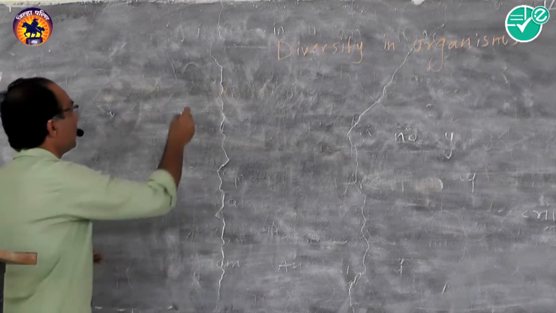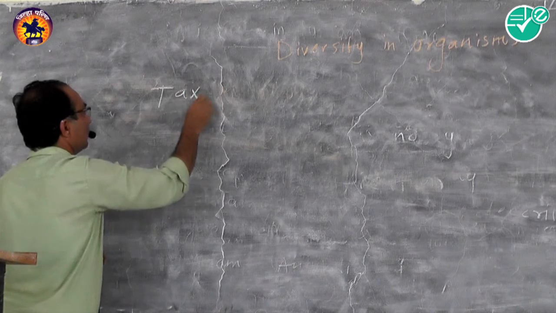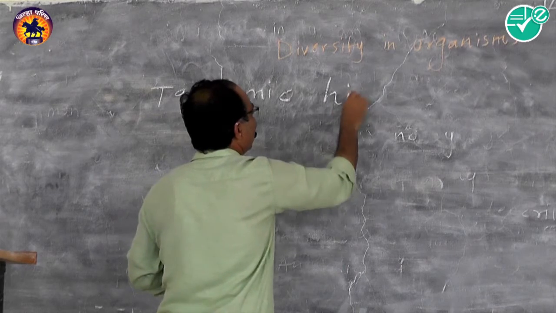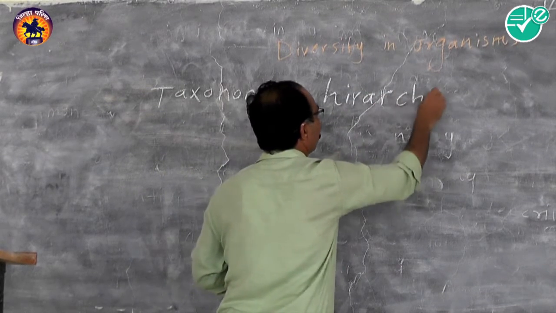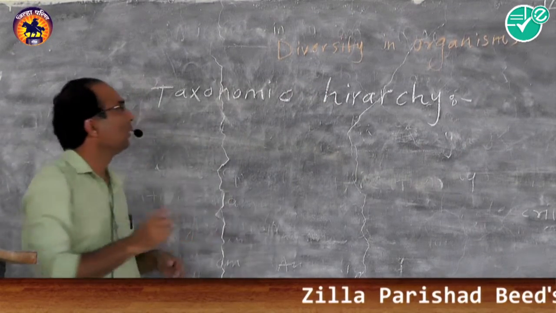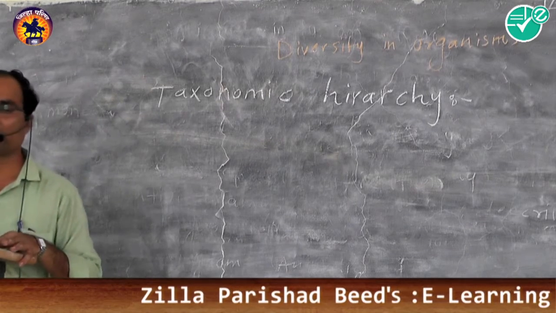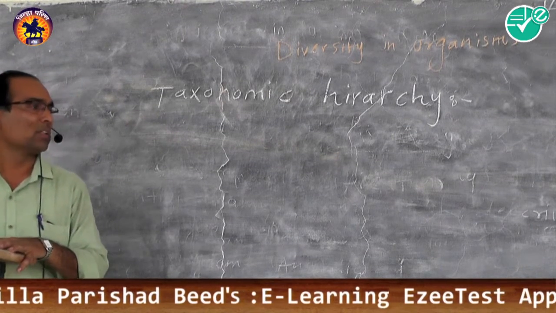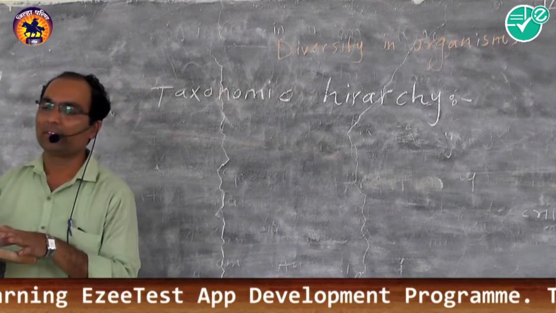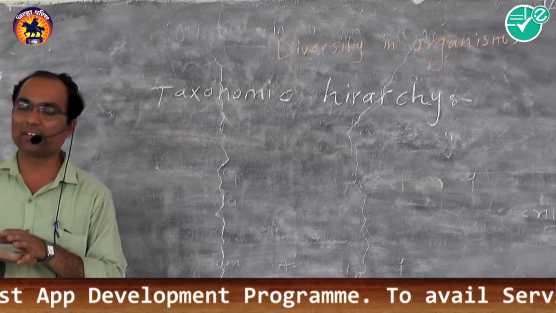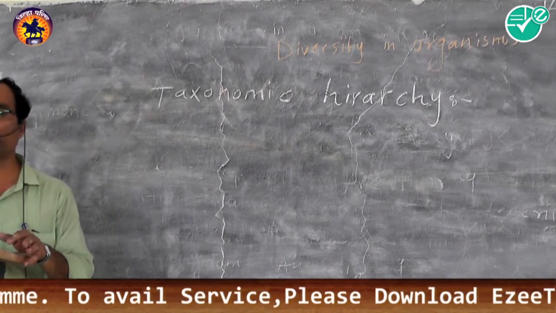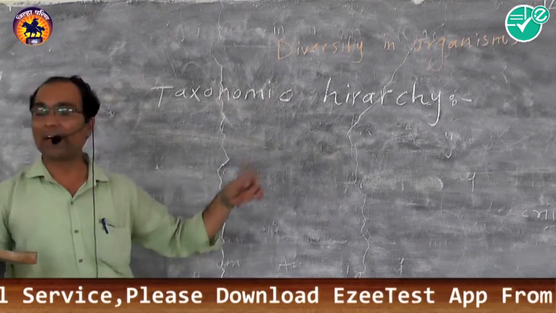Next is taxonomic hierarchy. Taxonomic hierarchy, the manner of systematic or scientific grouping of animals, organisms, or plants in different taxonomic categories in a descending order on the basis of their ranks or positions in classification is called taxonomic hierarchy.